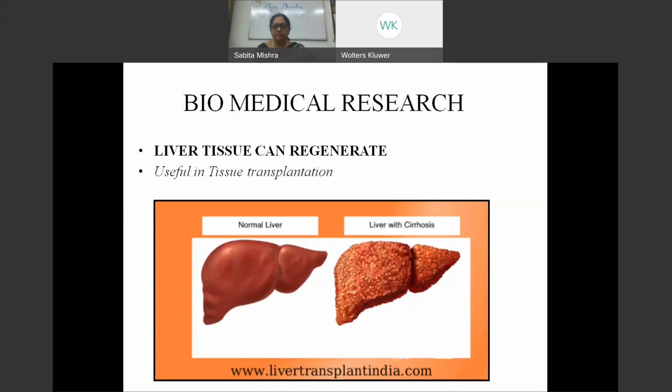A partial liver transplantation can also save somebody's life. It so happens to be World Organ Day today, so I thought it would be good to give all our students an awareness about organ donation, which is an integral part of any anatomy teaching, body donation and organ donation.